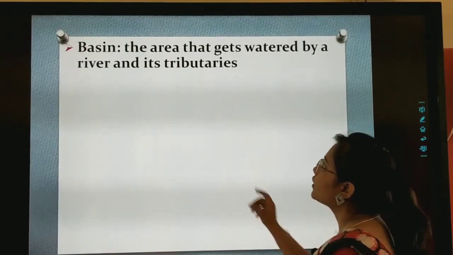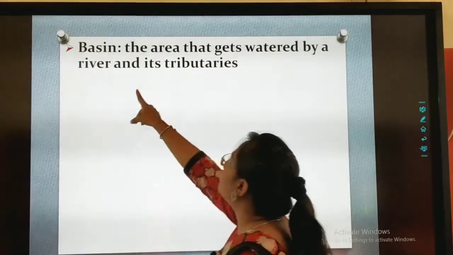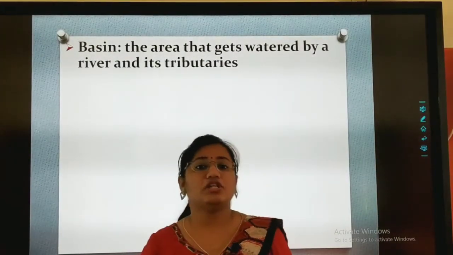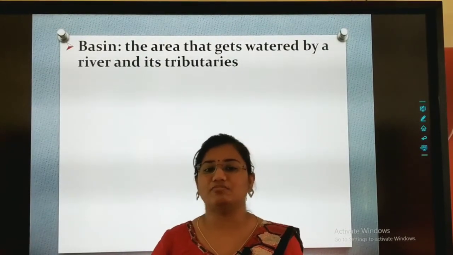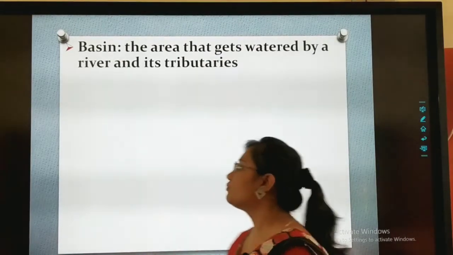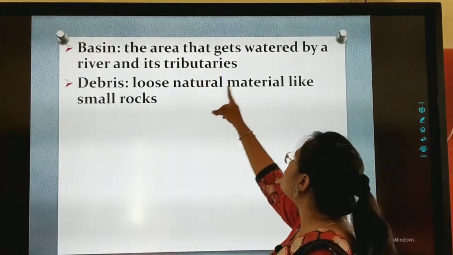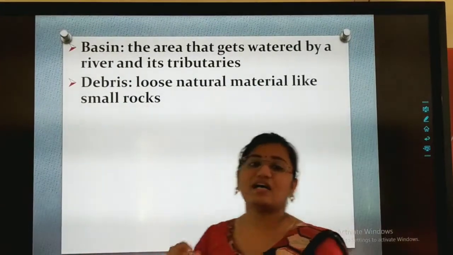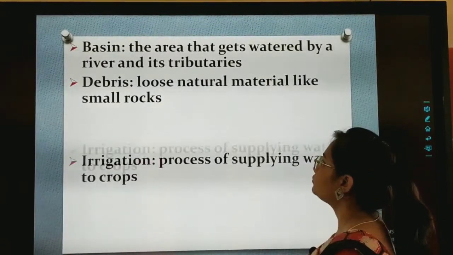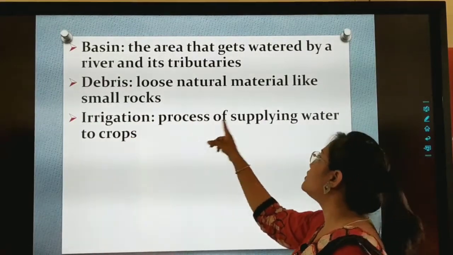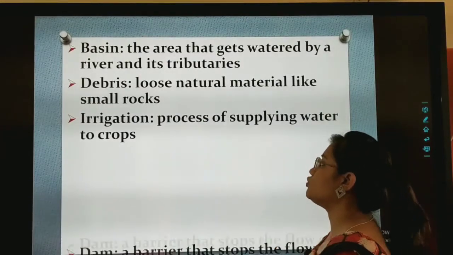Next, basin. The area that gets watered by a river and its tributaries. जिस region को rivers से पानी provide होता है, that is known as basin, that particular area. Fine. Next, debris. Loose natural material like small rocks. These are the small rocks जो river के साथ flow होते हैं. Fine. Next, irrigation. Process of supplying water to crops. Crops पे water supply करना is known as irrigation.